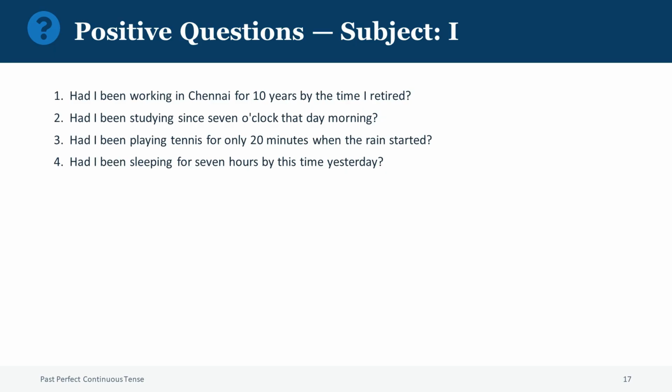Notice that, in questions, had comes first, then the subject, then been, then the verb in its ing form. Question 1. Had I been working in Chennai for 10 years by the time I retired? Question 2. Had I been studying since 7 o'clock that day morning?